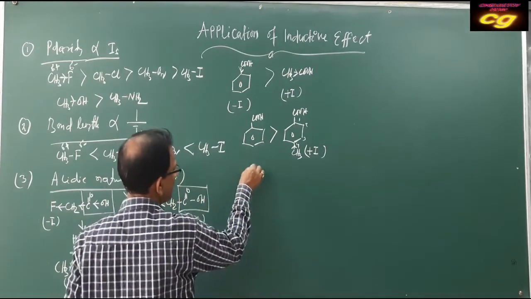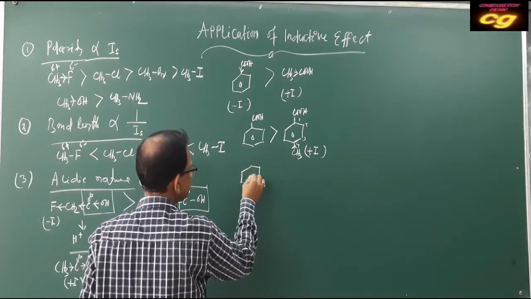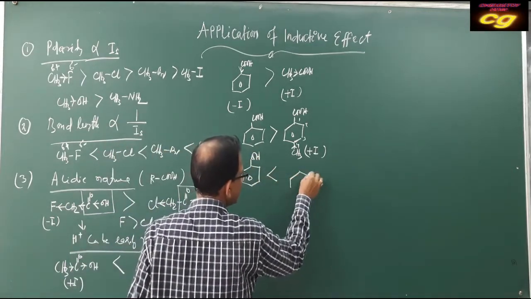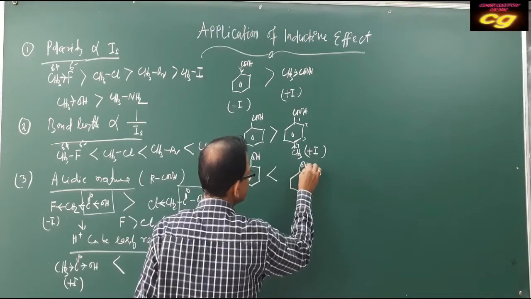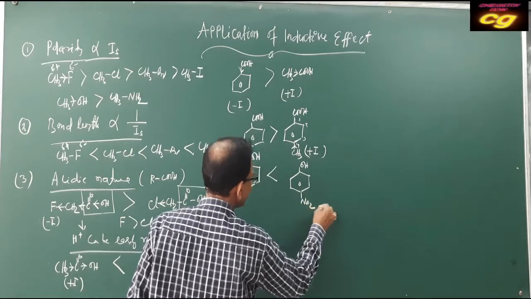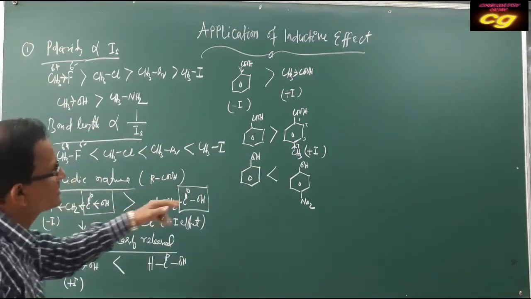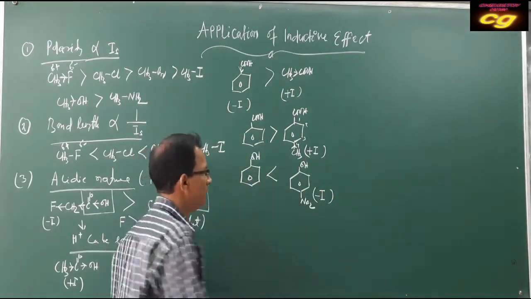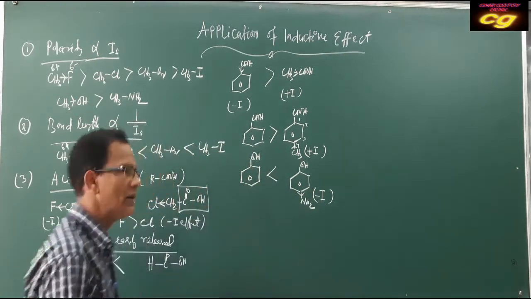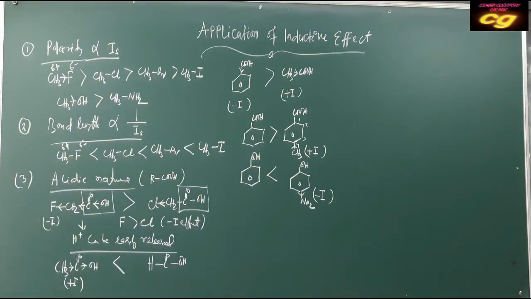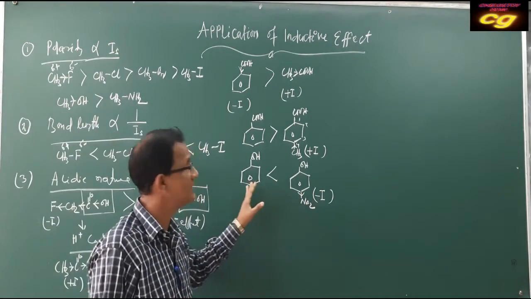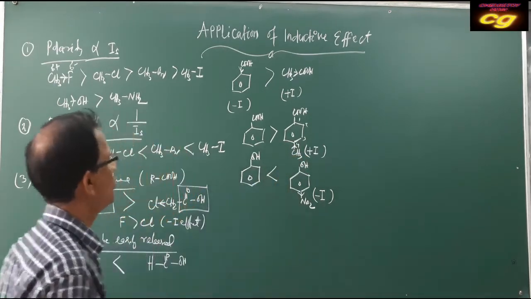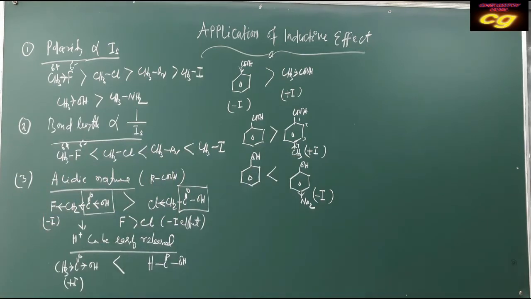Similarly, if you take phenol, this is phenol. Phenol is less acidic than nitrophenol, because nitrophenol has a minus effect. The nitro group is a minus effect group, it will attract electrons towards the nitro group. So it depends upon the effect. If the group has a minus effect, then acidic character will be more. If the group has a plus effect, then acidic character will be less. So this is regarding plus effect and minus effect.